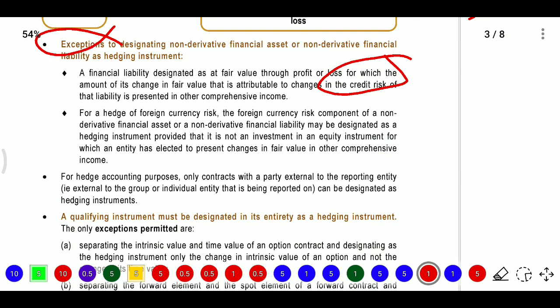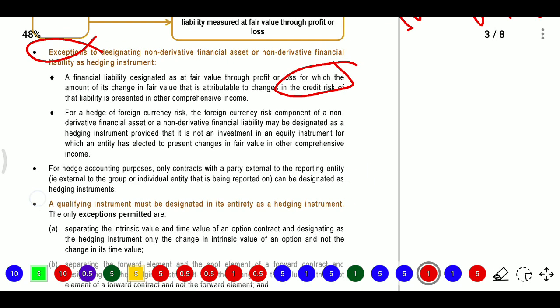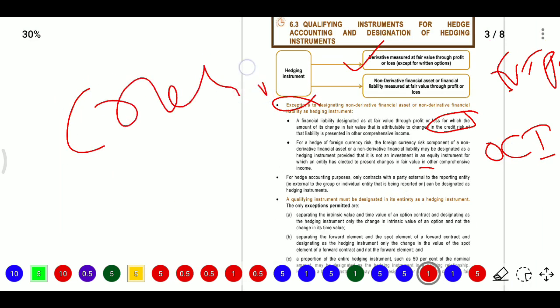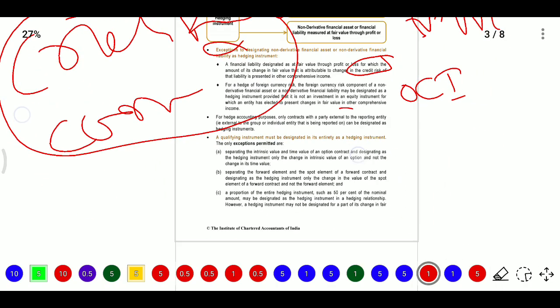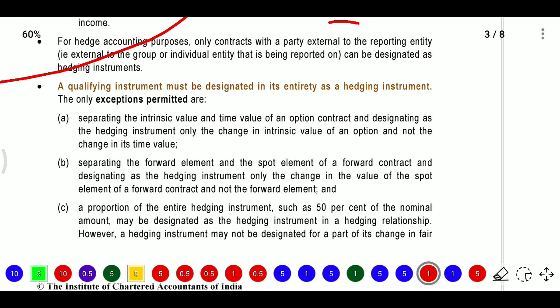If it is relating to hedging foreign currency risk, the foreign currency risk component in non-derivative financial assets or non-derivative financial liabilities, you can also recognize in OCI. So normally we will recognize in FVTPL, that is profit and loss account. But if you have credit risk or currency risk, you can choose OCI, FVTOCI. And qualifying instruments must be designated in their entirety as a hedging instrument.